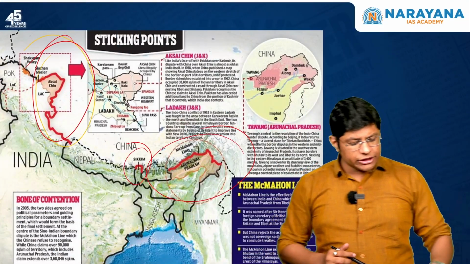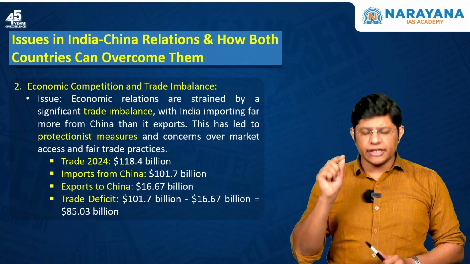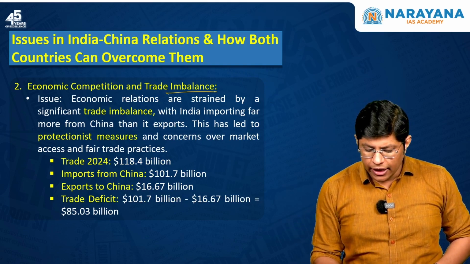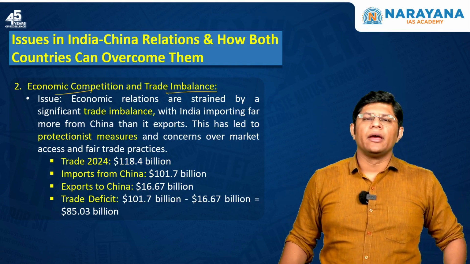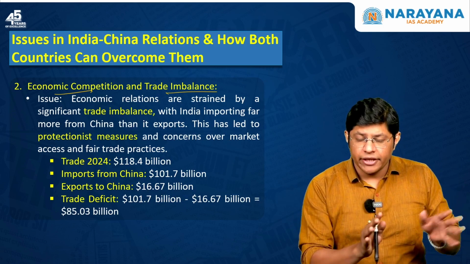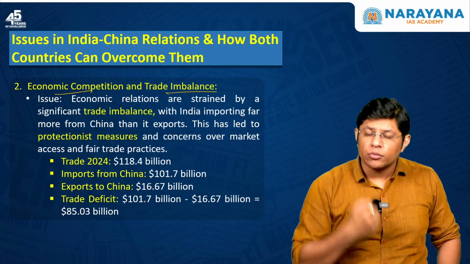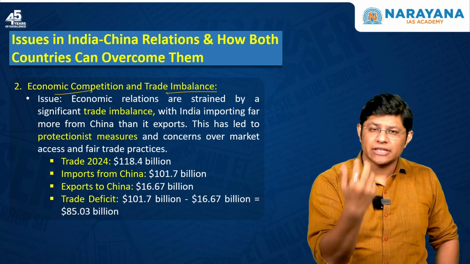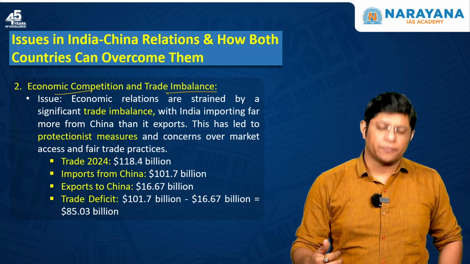The second issue is the economic competition and the trade imbalance. Both the nations have a trade imbalance, which means we import more from China than what we export. So, there's a trade deficit with India, right?